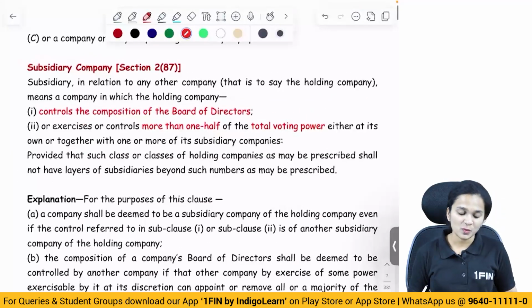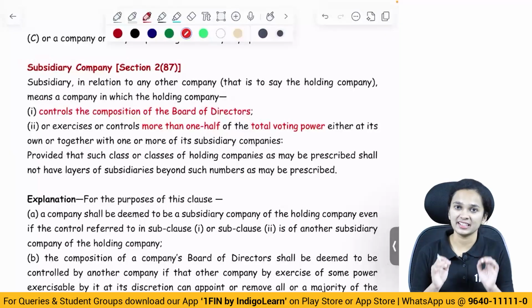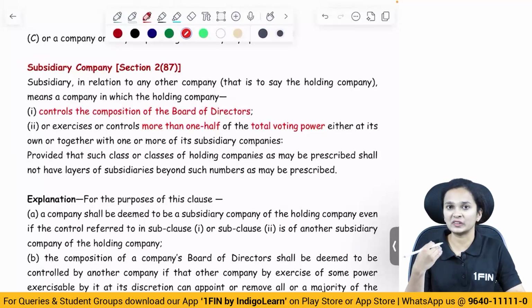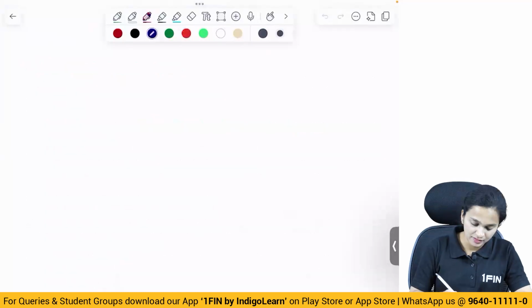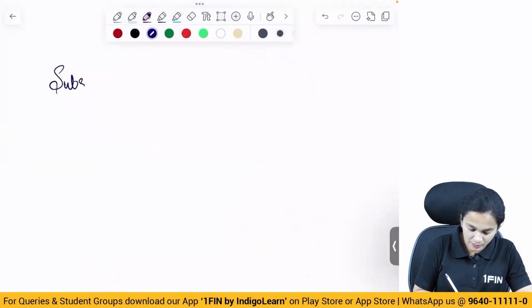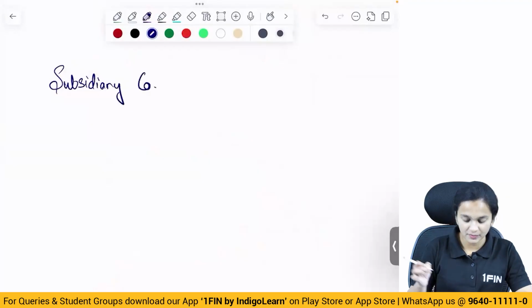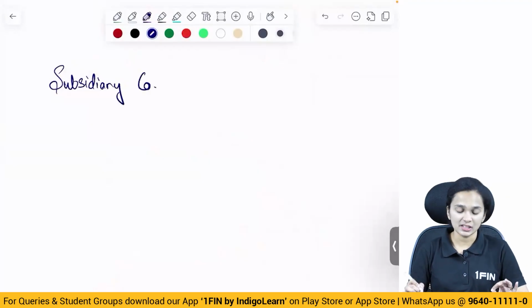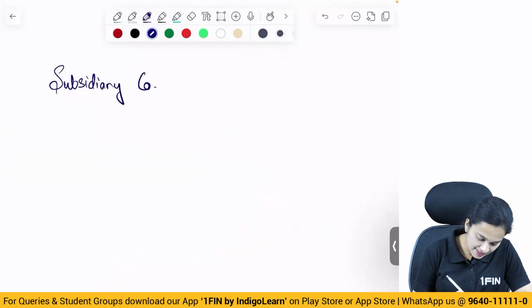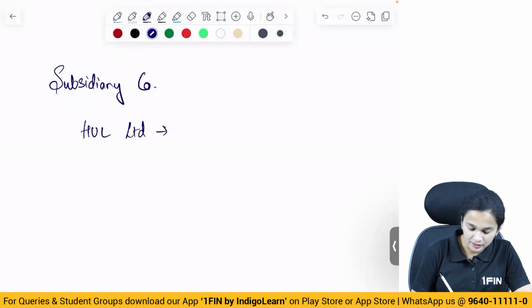So what is a subsidiary company? Let's first understand this with the help of an example and then we'll come back to the definition here. Let's say there's a company HUL Limited. This is an Indian company.